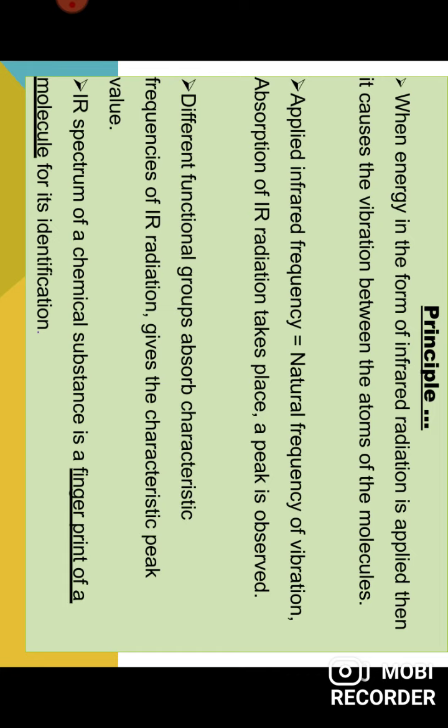These are known as IR frequencies, where the molecule absorbs in a particular IR region. These frequencies give characteristic peak values in the graph, the IR spectrum. So the IR spectrum of a chemical substance is a fingerprint of a molecule for its identification.